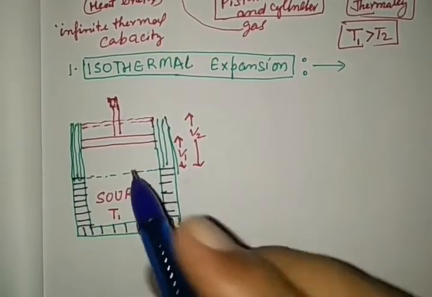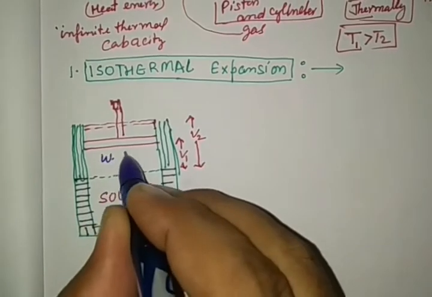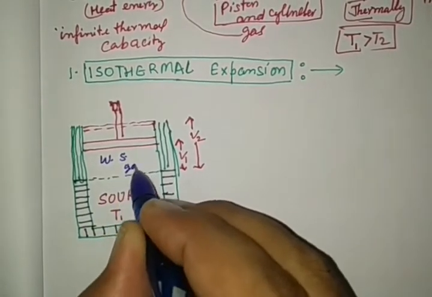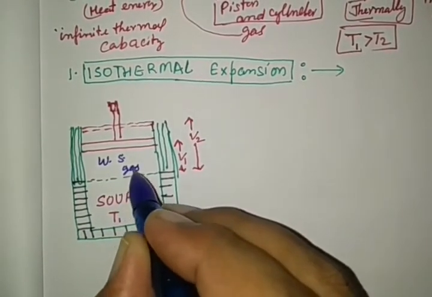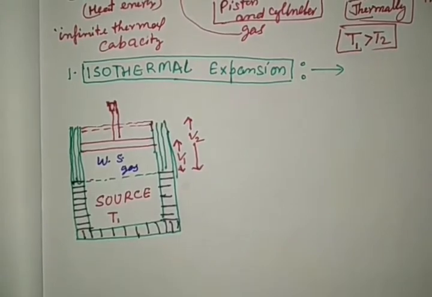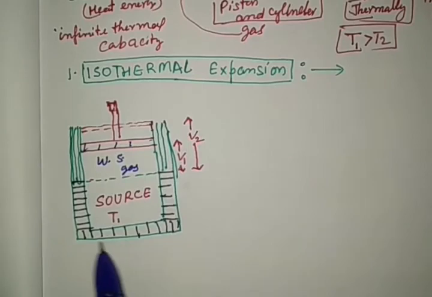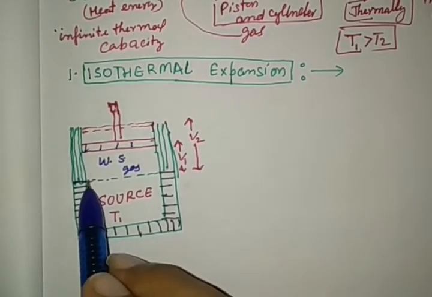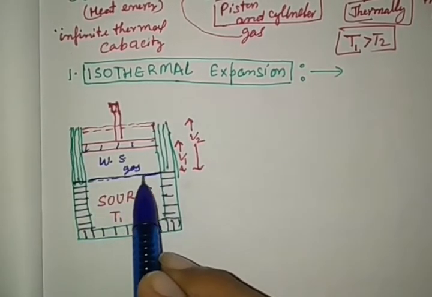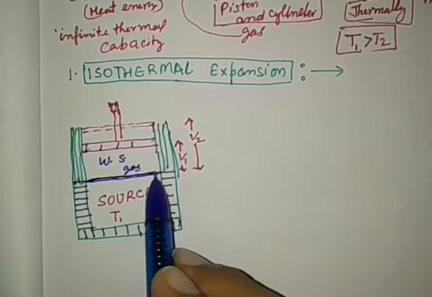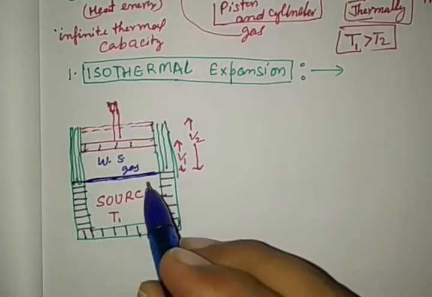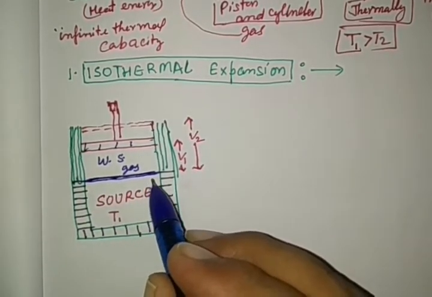The working substance has gas filled in it. It is thermally insulated from all sides, with a perfectly conducting surface at the bottom.